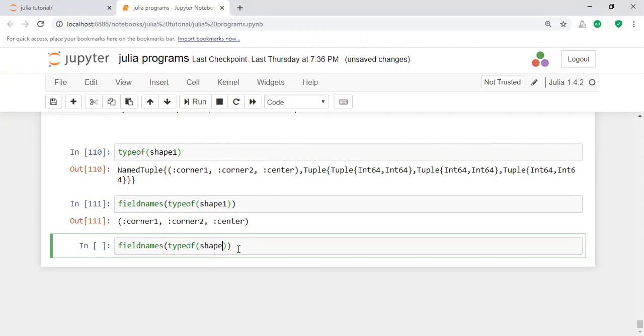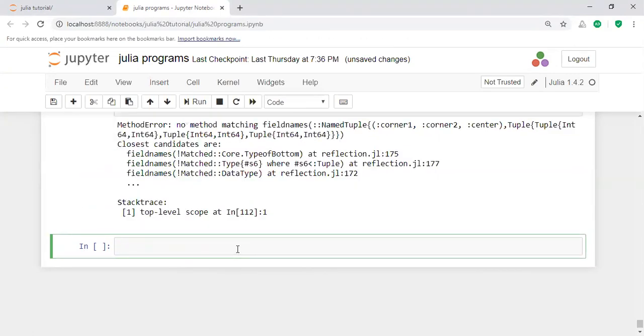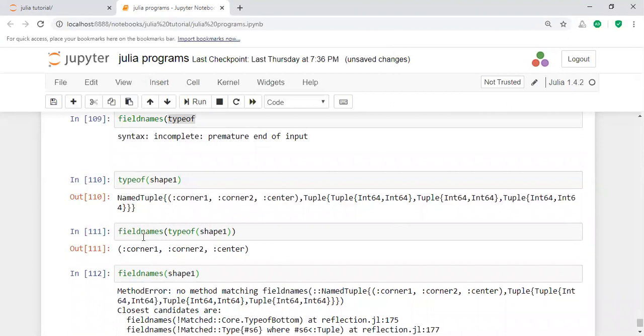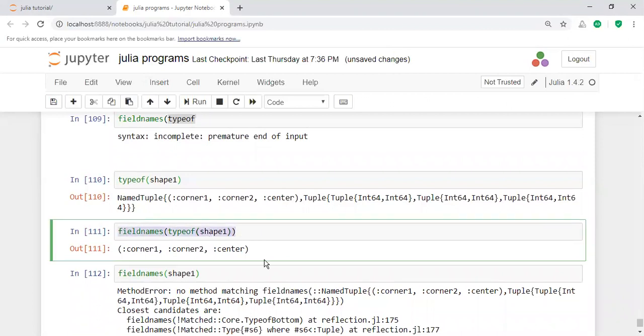Let us take one type. Oh, I don't need type here. Yes, let's give some error. Here it is field names, not file name. Field names will display the key values. In particular, the shape function has the key values corner 1, corner 2, and center, three different key values. In this way you will access only the particular key value using the field names function.